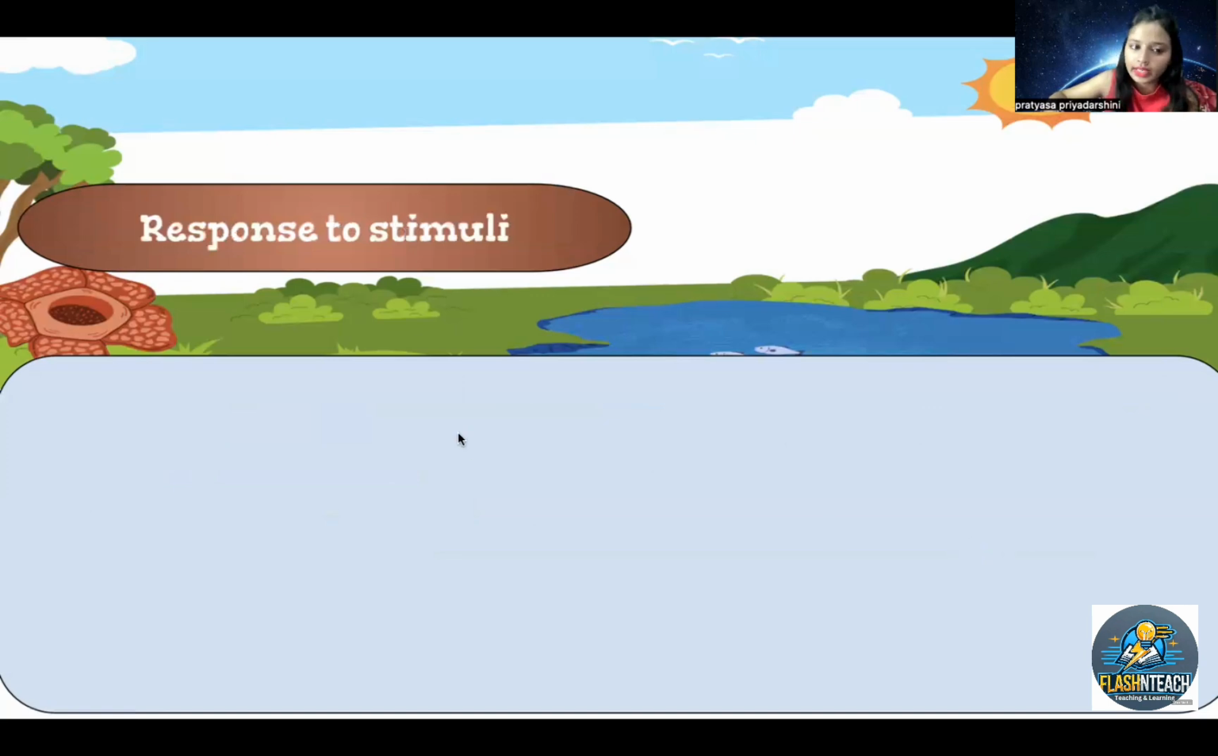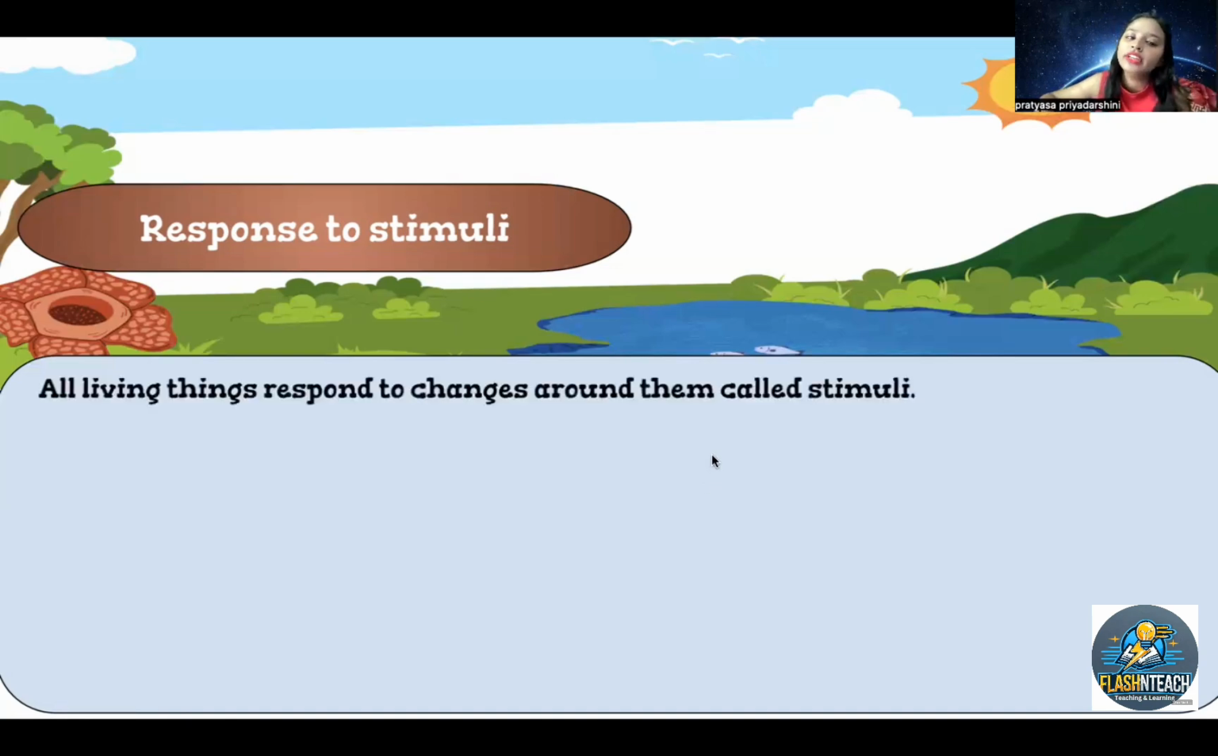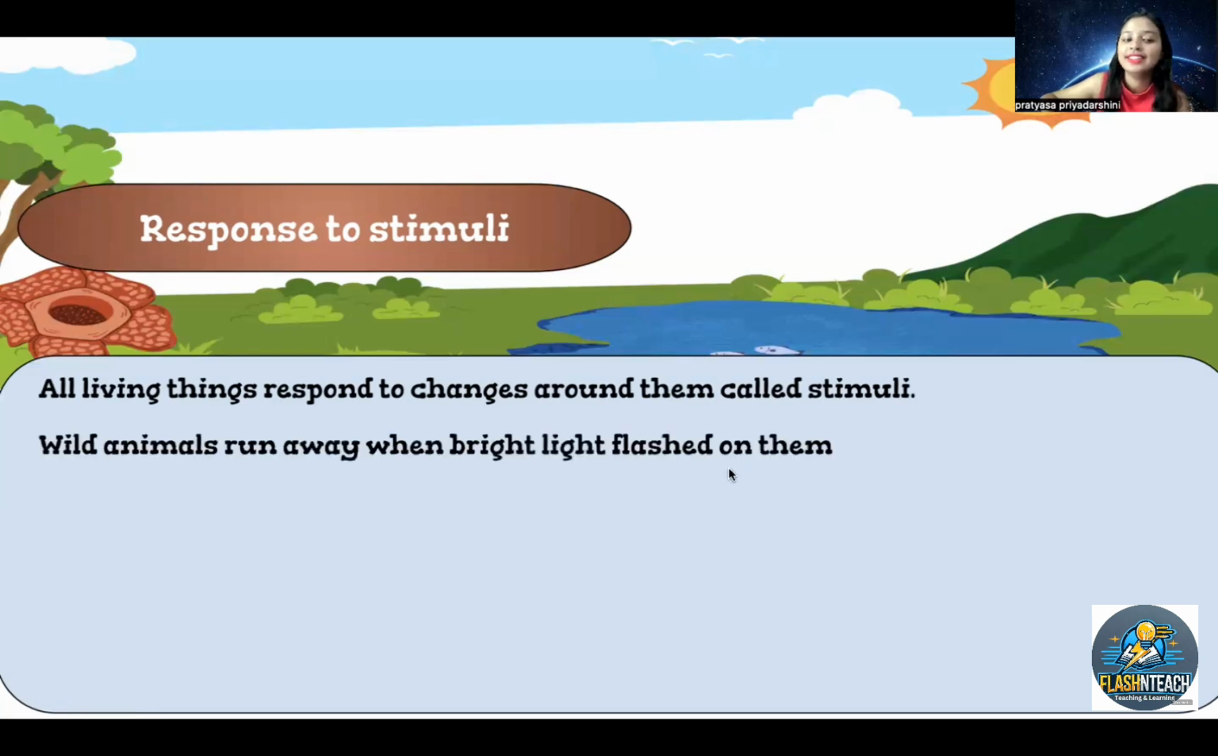Okay. Now, responding to stimuli. Every living thing responds. If I just touch you somewhere, you can feel that, right? Similarly, plants and animals respond to stimuli. Think of an insect. When you go to catch a mosquito, it will directly go down, right? It is because of the stimulation. So all living things respond to the changes around them, which are called stimuli.